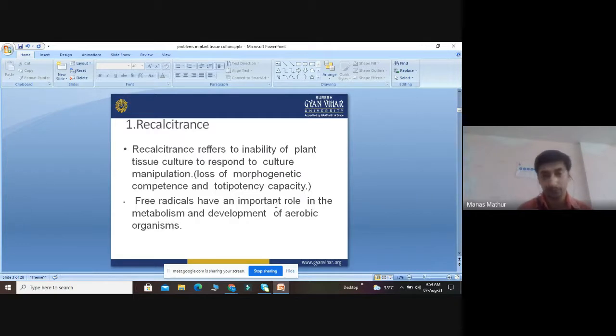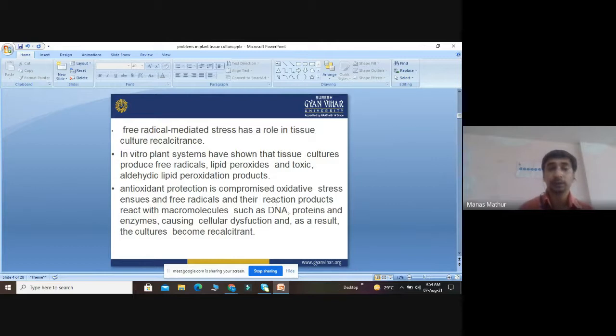Sometimes whenever we transfer the explant into the media, there is a lot of contamination in the media. That contamination might be of bacteria and fungi. The basic reason behind the contamination by bacteria or fungi is the presence of some free radicals. These free radicals have an important role in the metabolism and development of aerobic organisms, right? So this is a major problem in the field of plant tissue culture.